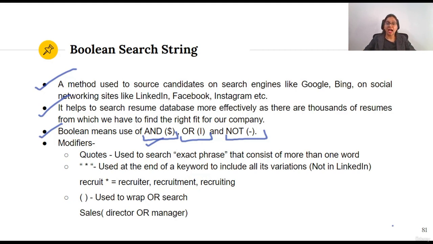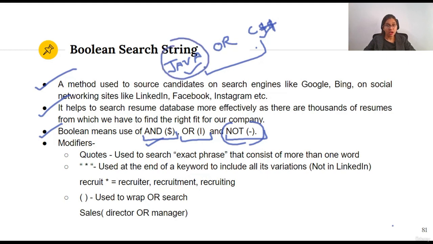If we are writing Java OR C++, that means they can have the knowledge of either Java or C++. They don't have to be a master of both languages. Now NOT: if we are using NOT, that means they should not know Java, they should not know C++, and apart from that, if they know any other language, then we will accept that candidate. Okay, I think this got clear to you.